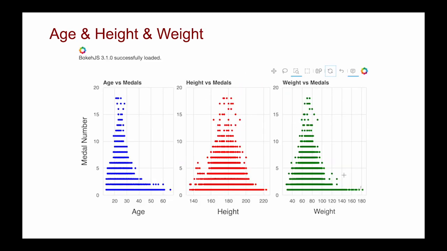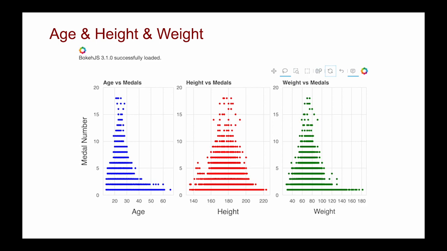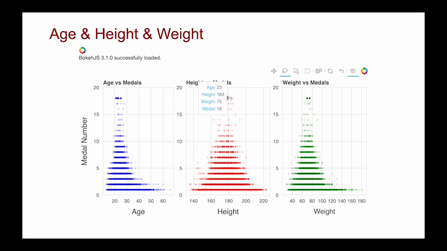Then I draw an interactive chart with age, height, and weight as 3 subcharts, which can demonstrate the information of people who win medals. And the interactive charts make it easier for us to compare the 3 features. For example, I can detect the kind of people who win the highest number of medals, like this. People whose age is 23, height is 183, and weight is 75 can win medals more easily than others.